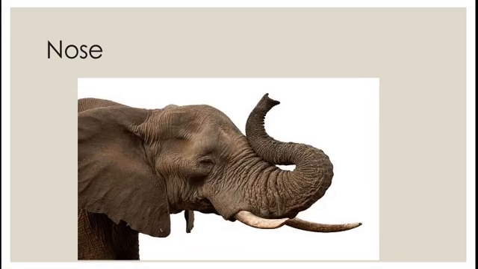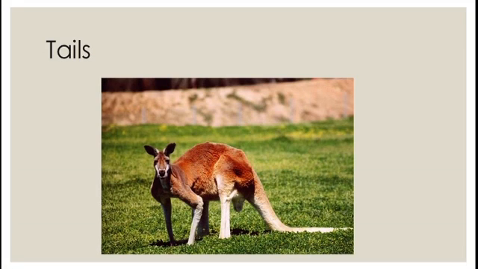Nose. Different types of noses are found in animals. Elephants have a long nose developed into a trunk. Tails. Different types of tails are found in animals. Kangaroos have long, strong tails.